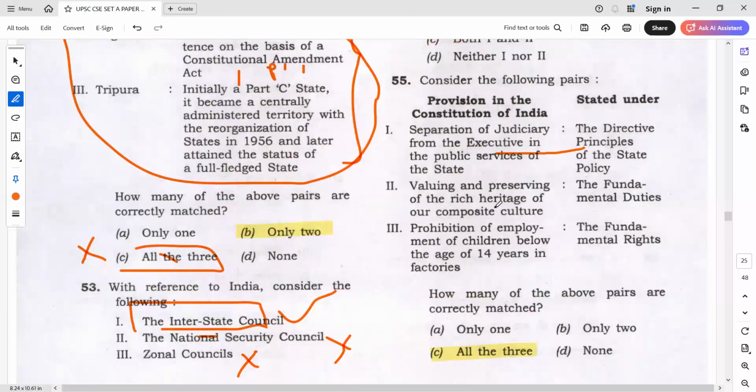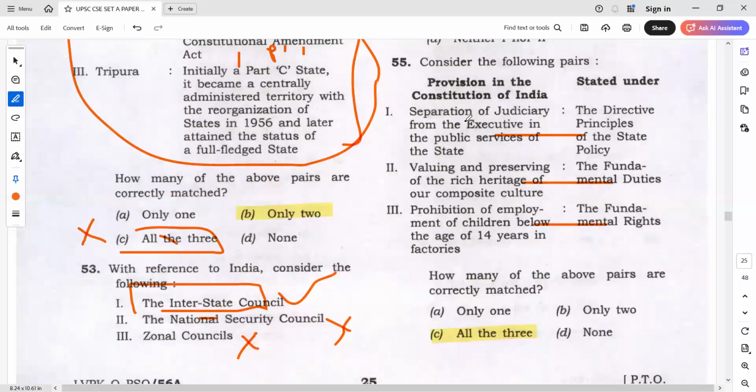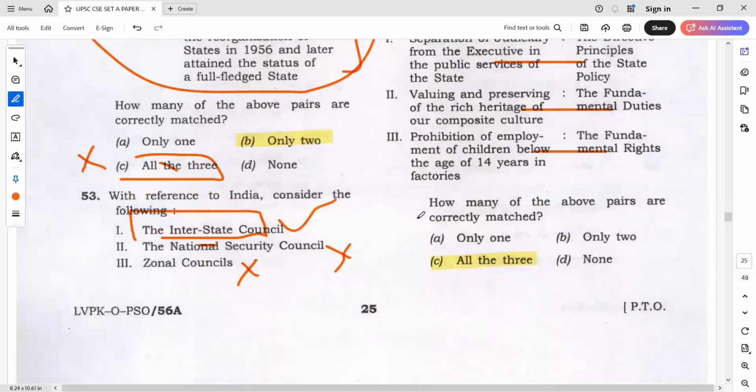Yes, and here I think most of them marked all 3. So obviously separation is DPSPs, valuing and preserving rich heritage is duties, and children before provision of employment is fundamental rights.